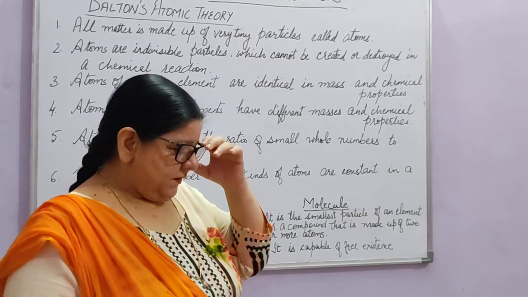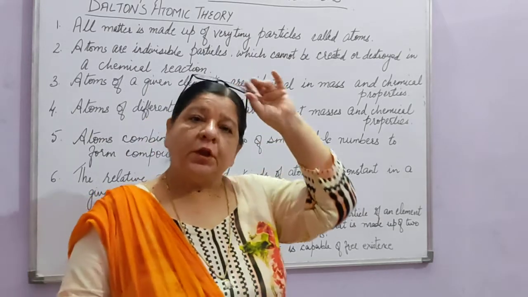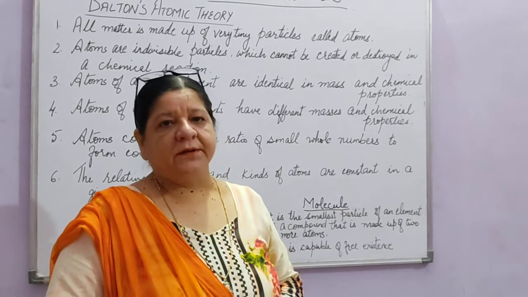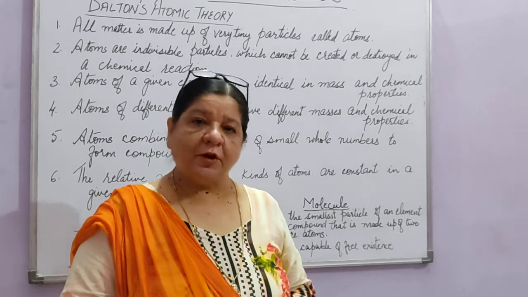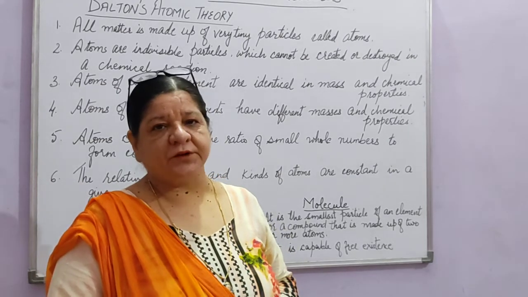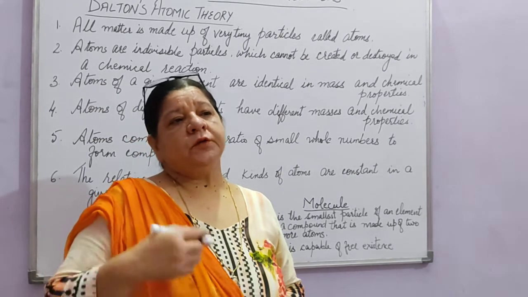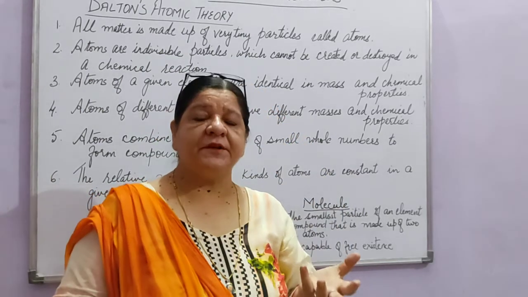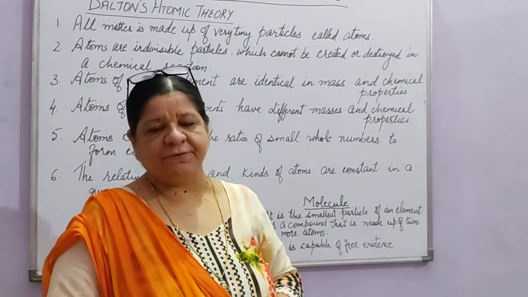So in the previous video I told you about the two laws of chemical combination. One was the law of conservation of mass and the other was the law of definite proportions. Till then, the idea that the atom is indivisible was just a philosophy.